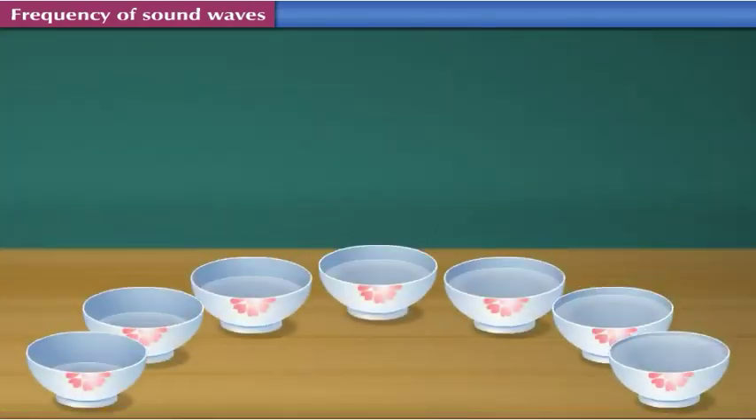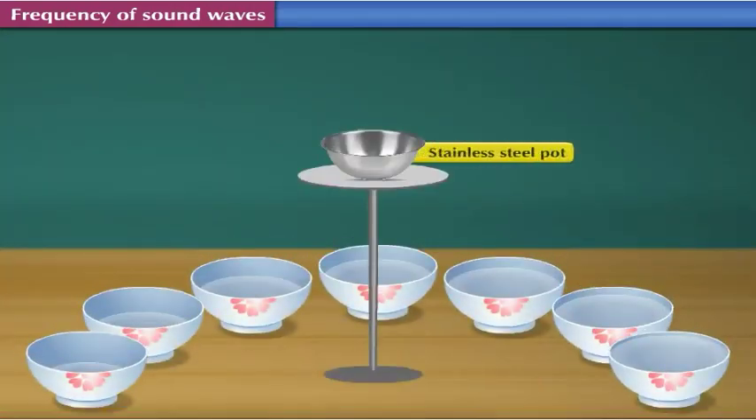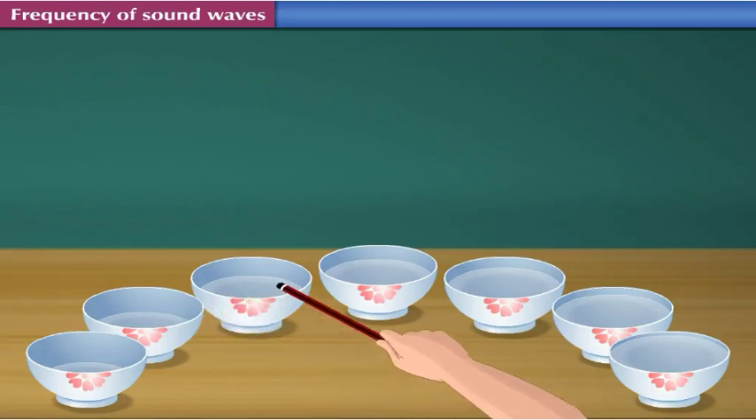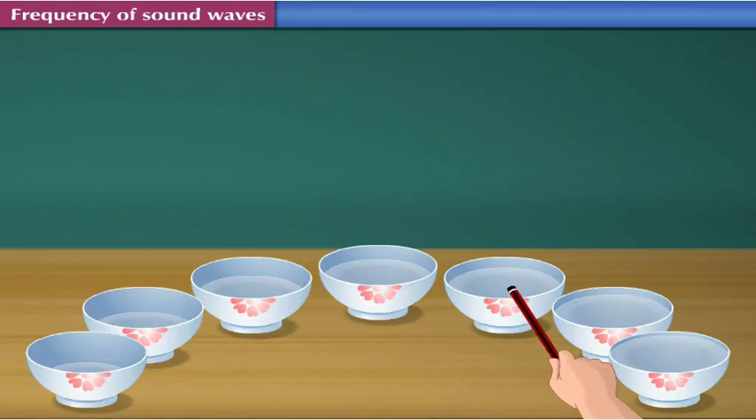This experiment can also be done using stainless steel pots of different sizes. After performing the activity to understand the relation between the frequency and sound with the help of a musical instrument, let us now study about sound and music in the next part.